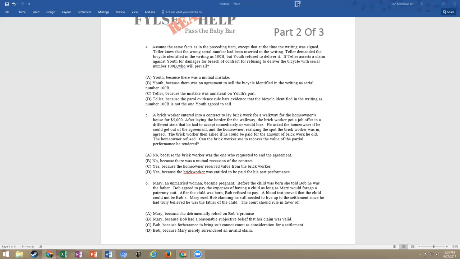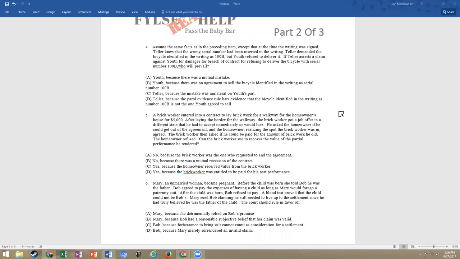Now let's move on to number 6. So number 6, go to the call. The court should rule in favor of. Now hopefully you've already read the question and you kind of have an idea of where you're going here. Now this is here under mistake because remember what we have here is we're going to have a lot of fact patterns where we're going to have to look at reasonable belief and a mistaken reasonable belief and our subjective and our objective beliefs, right?